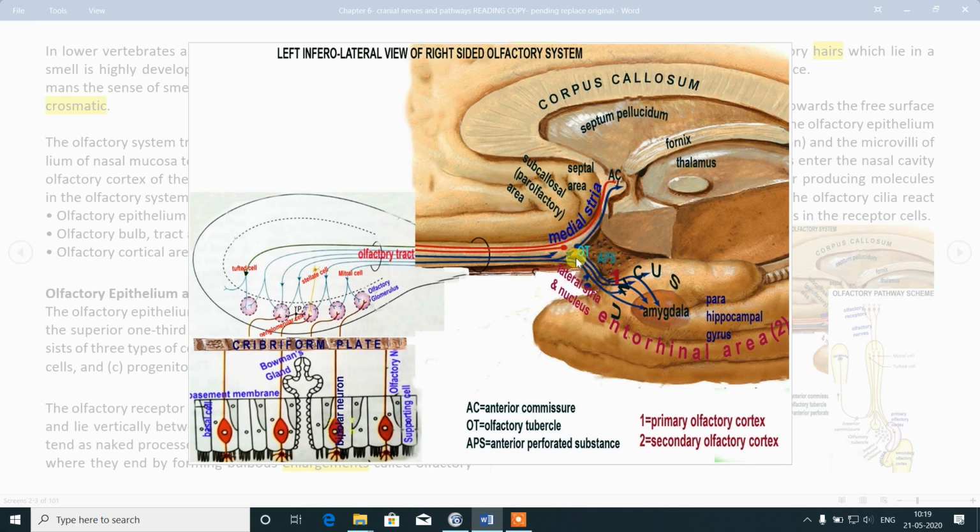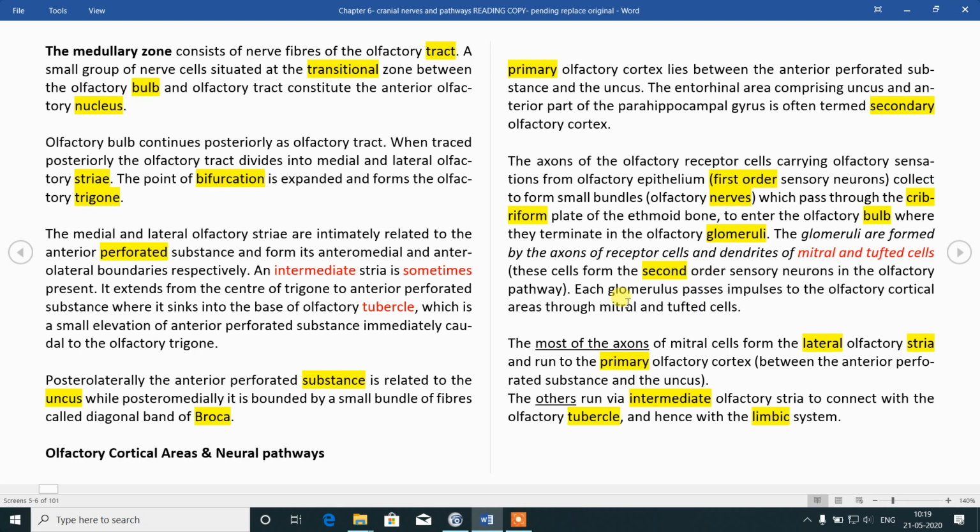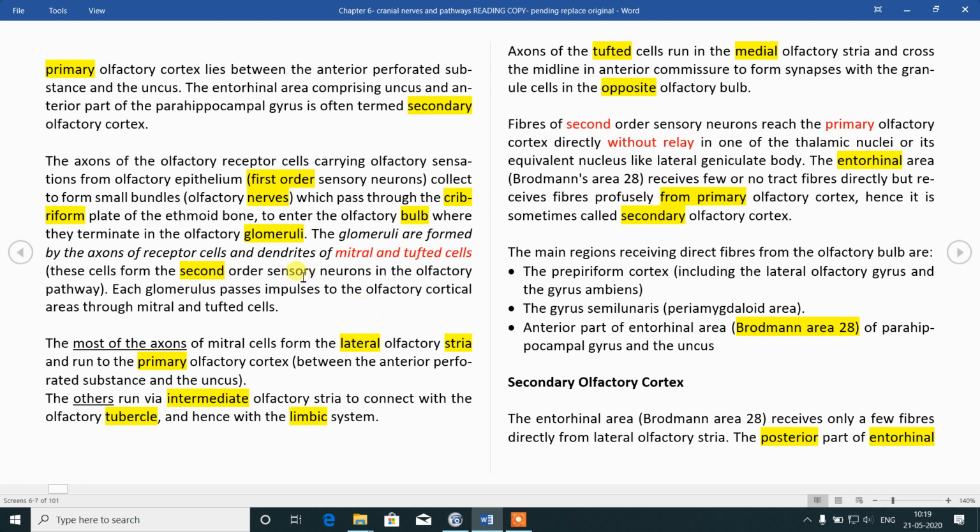It will terminate in the olfactory tubercle. Most of the neurons will terminate in the lateral stria and primary olfactory cortex.